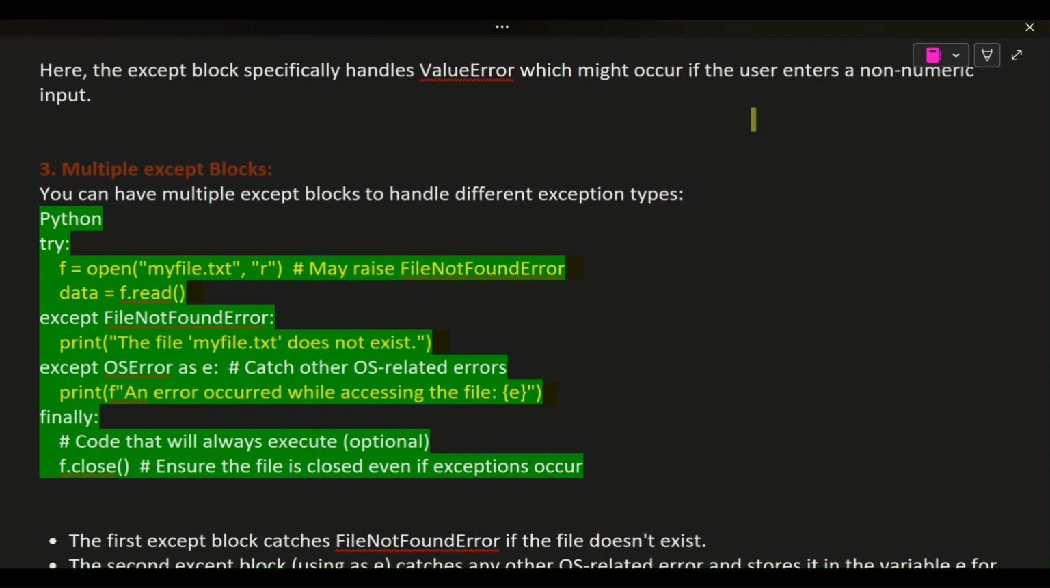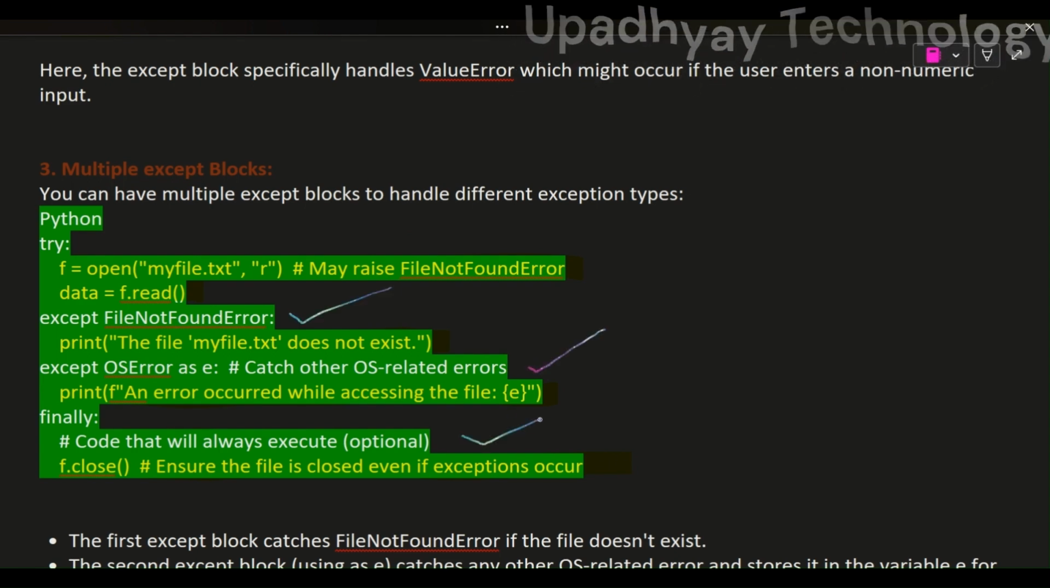finally: # code that will always execute, optional. f.close() # ensure the file is closed even if exceptions occur. The first except block catches FileNotFoundError if the file doesn't exist.